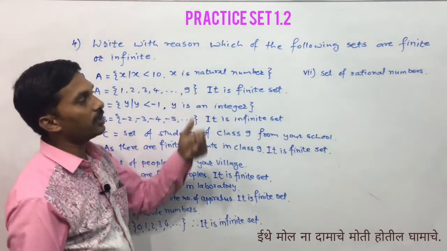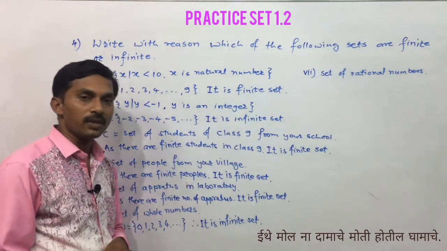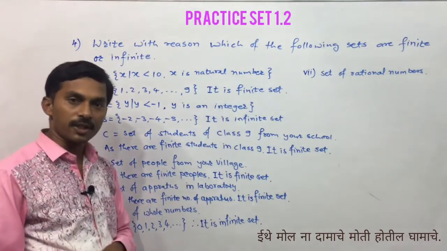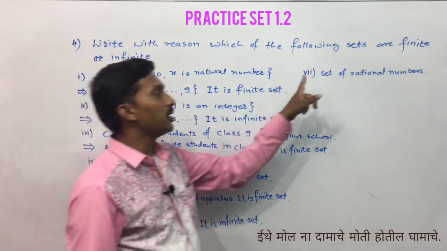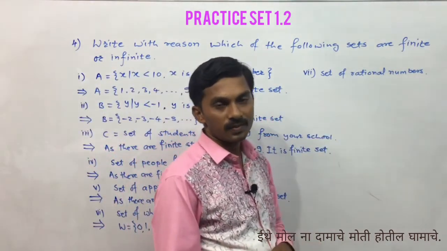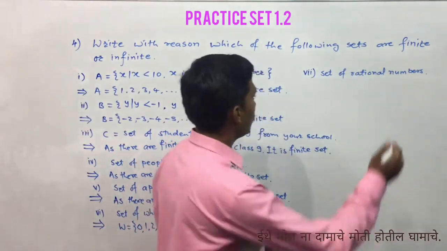And last example, example number 7 from this practice set 1.2, set of rational numbers.